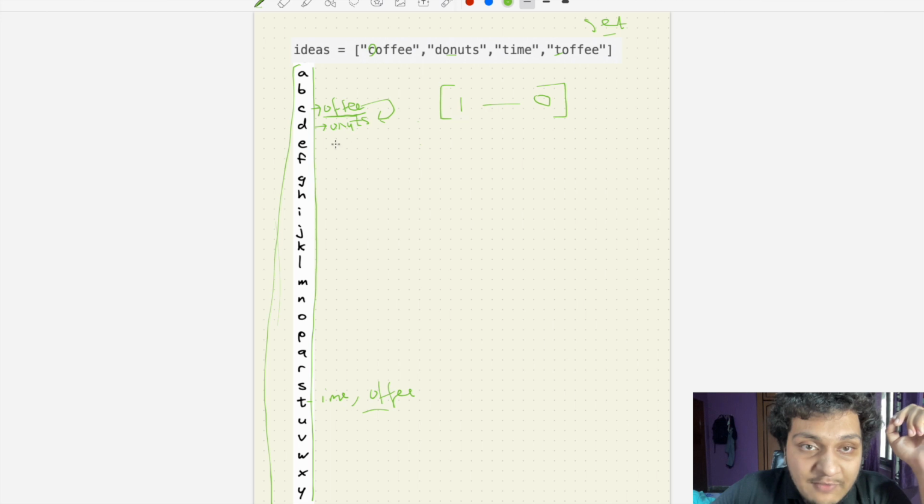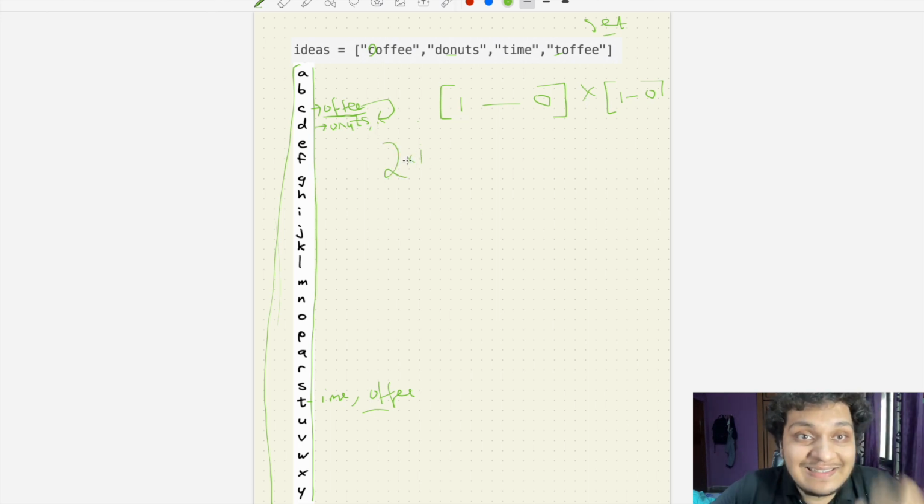And after that, what do I have to do? I have to do multiplication into 1 minus 0. So we have to find, if there was 2 here, I have to do multiplication. So how many letters can we find? We can find 2 into 1, but in this case we have only 1. So here we have 1 into 1, we can form 1.